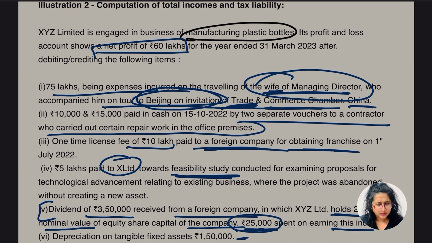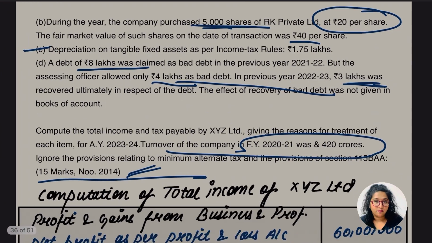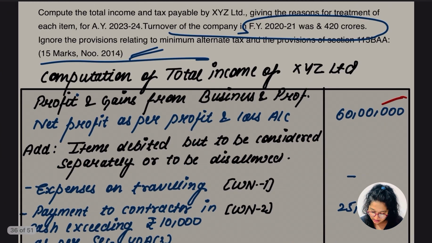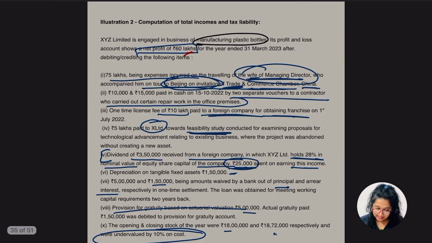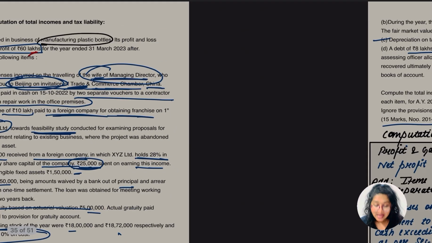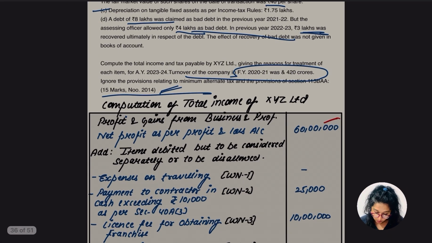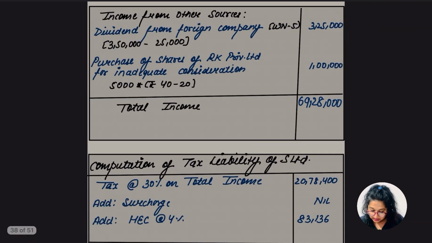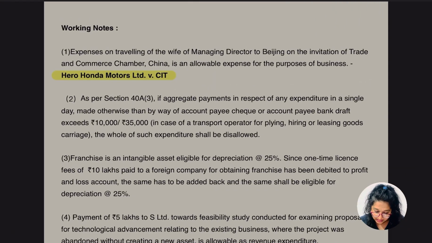Okay, so let's do it very quickly. Okay, in rough. Here we go. Okay, so we have 60 lakh as net profit. Okay, so yes, we have taken that 60 lakh. So what about this 75 lakh? Are we going to take this? No. Expenses on traveling. Let's go for the working note first. Okay, expenses on traveling, which is related to first of all the wife. Okay, yes, it is going to be allowed.